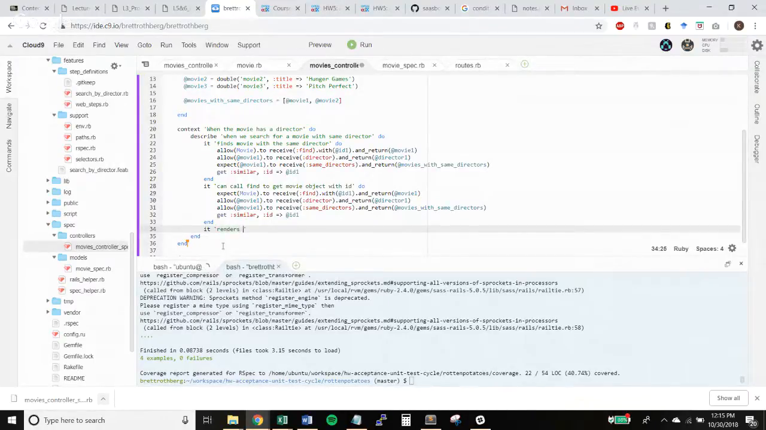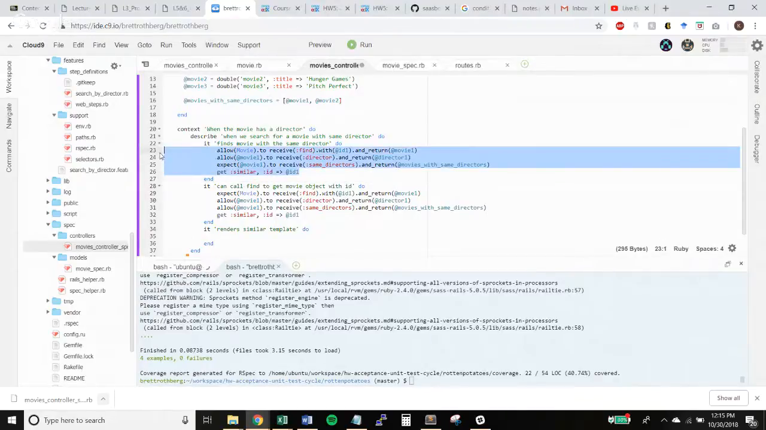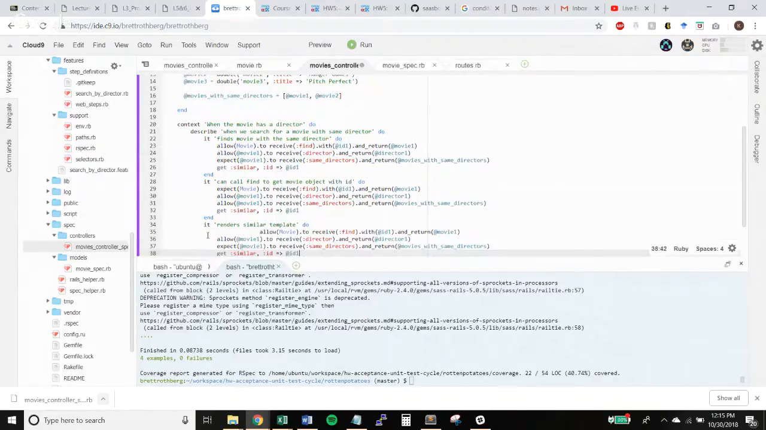What is that template called? Similar? Yeah, I think it's similar. We probably should have made these names better because similar is so confusing. Okay, so it renders the template we want. So we'll still allow it to receive the same thing, so I'm just going to copy that.